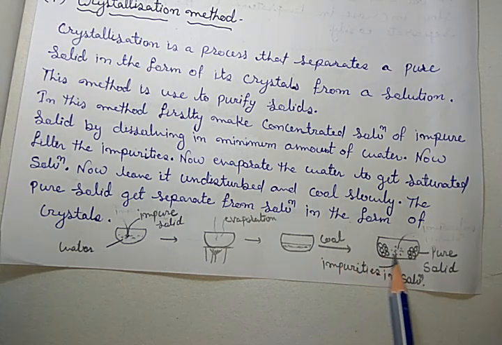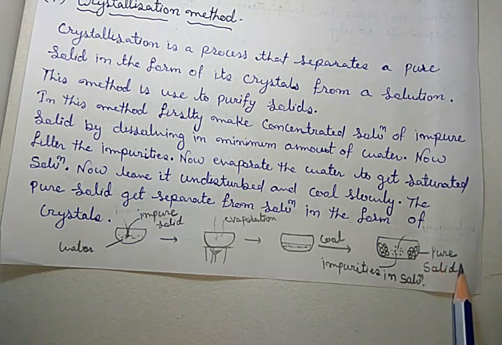So in cooling, the pure solid gets separated in crystal form, while the impurities remain in the solution. Got it? So in this way, the impurities are removed and pure crystals are obtained.